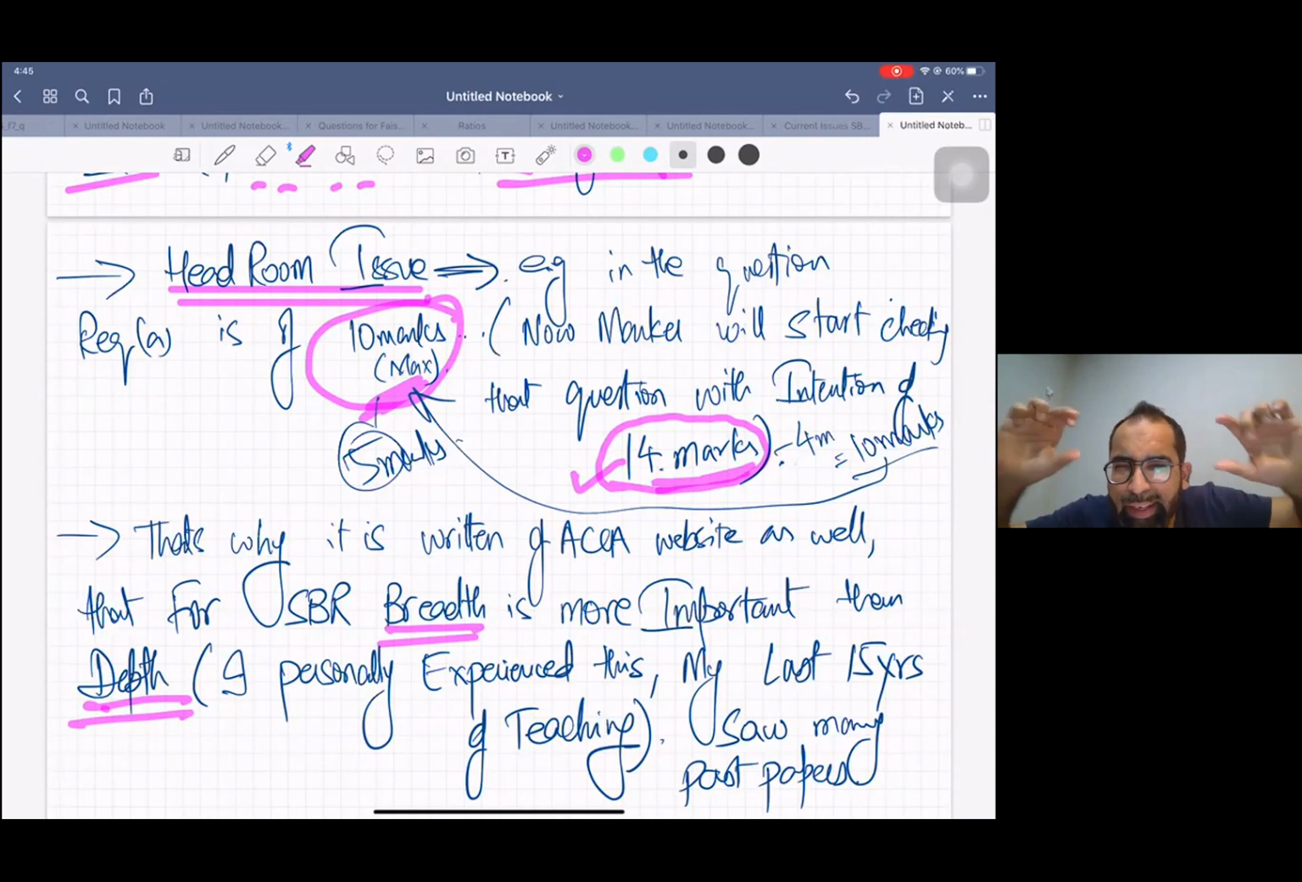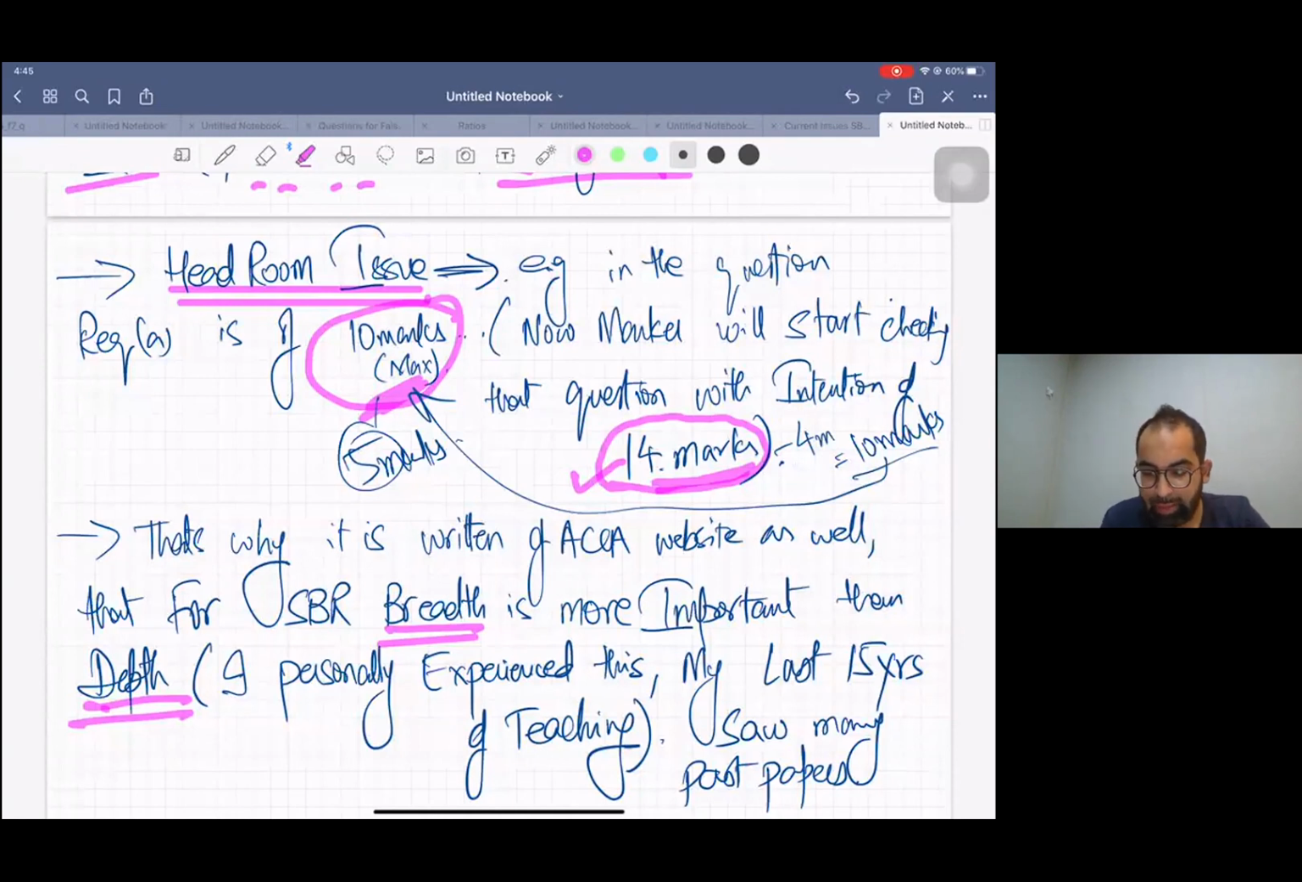At least you know a little of everything, so that you can write something and you get some marks. This is written by your examiner. I'm telling you, go and read on the ACCAglobal.com website. It is clearly written: breadth is more important than depth.